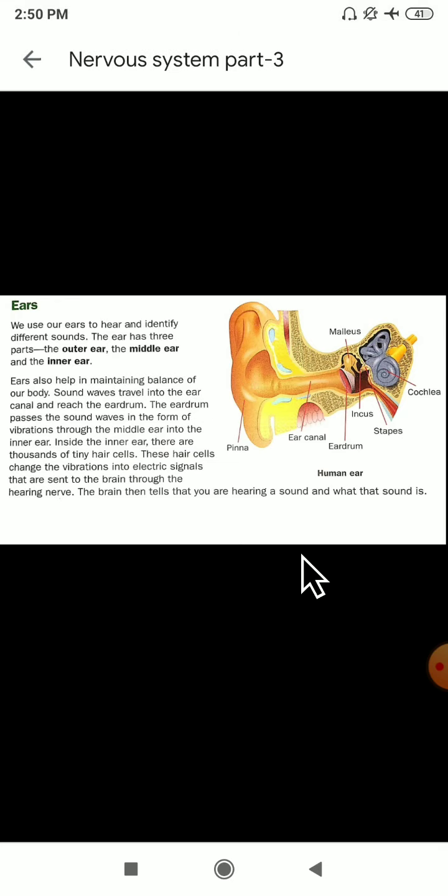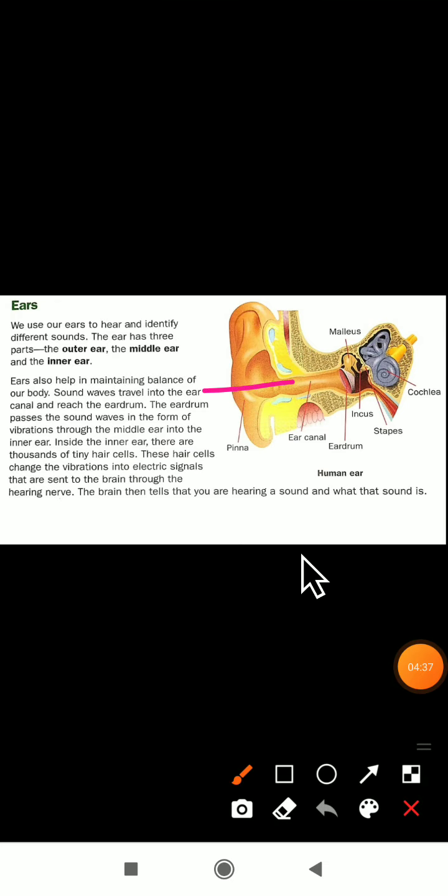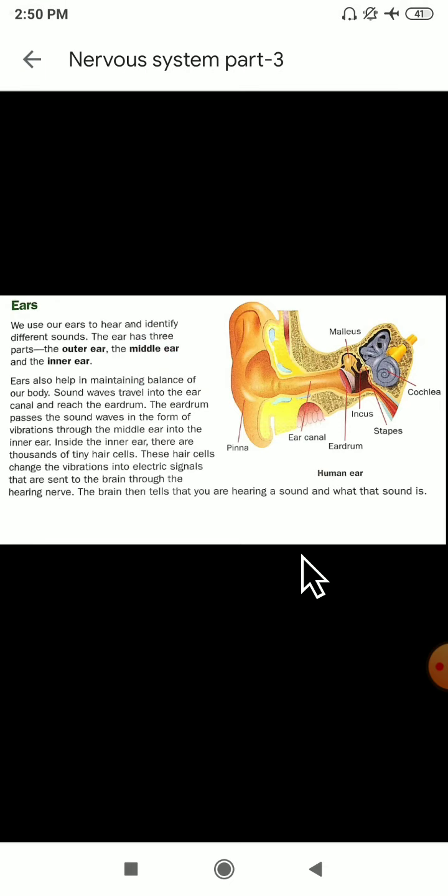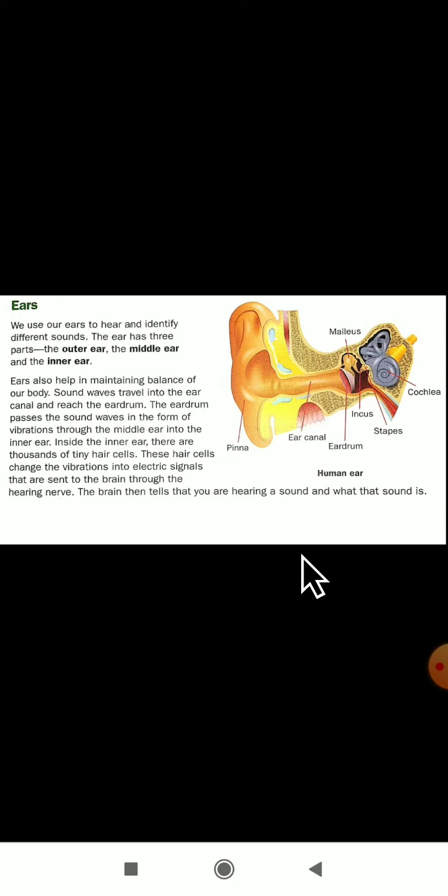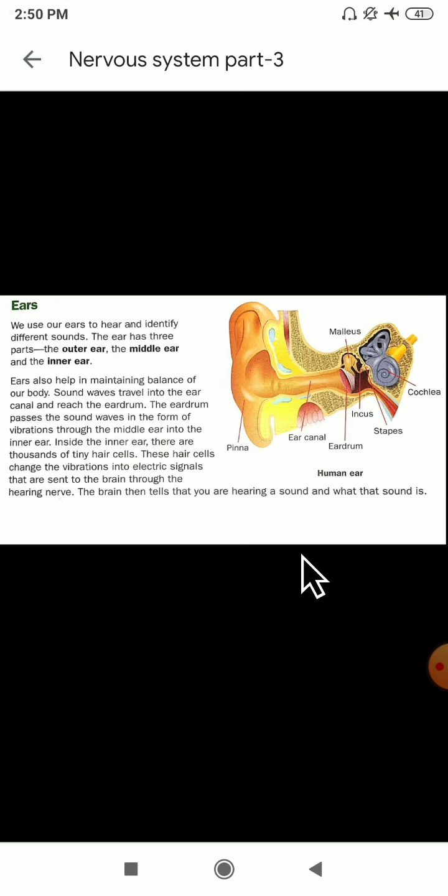The sound will come from here, with the help of the ear canal, and enter here. Then where will it reach? It will reach this eardrum. Can you see this shape? This is the eardrum. The sound will reach the eardrum.